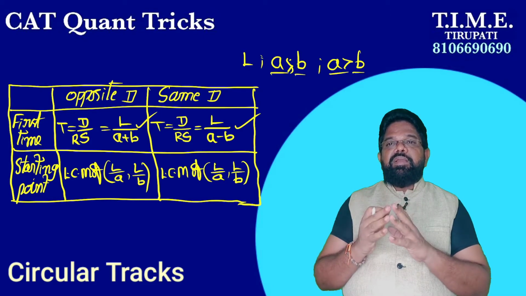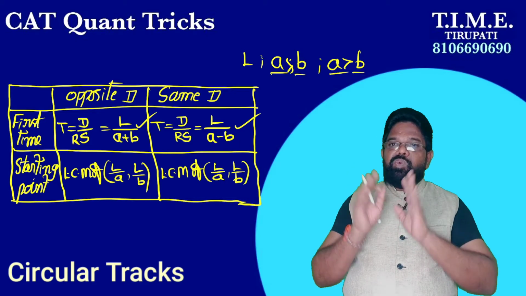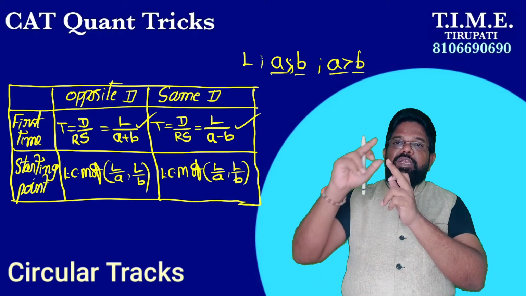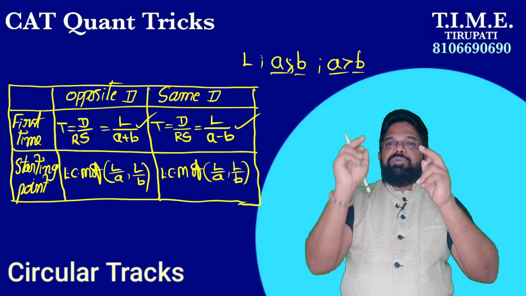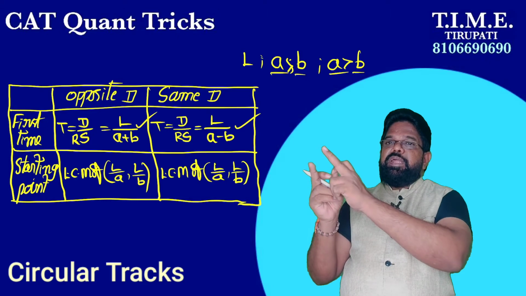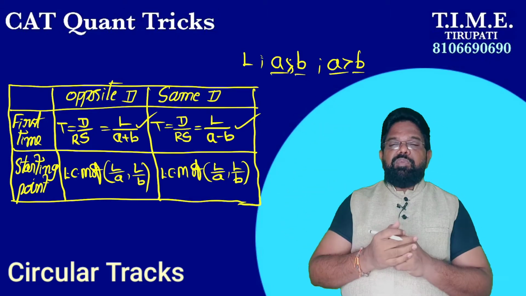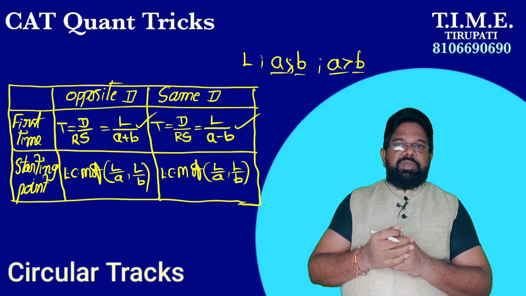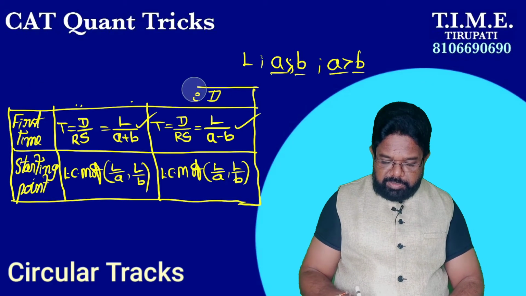Once again I will repeat. If they are running in opposite direction or in the same direction, there are two cases. In each case again there are two cases. If they are running in opposite direction: time taken to meet first time ever, and time taken to meet first time at the starting point. If they are in the same direction also: time taken to meet first time ever, and time taken to meet first time at the starting point. I will discuss one example for each.